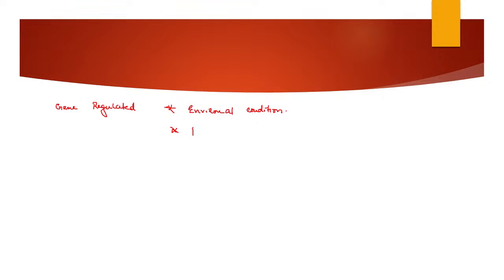Likewise, if the physiological condition is changing, then you also regulate your gene expression. Likewise, if your metabolic pathways, metabolites or metabolic conditions are changing, then you will also control your gene expression.